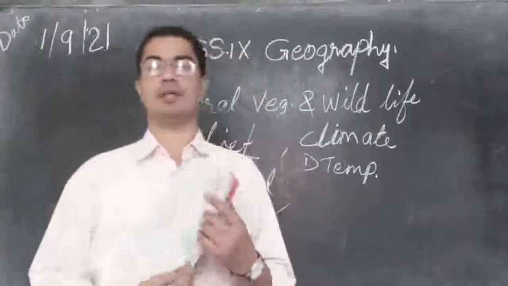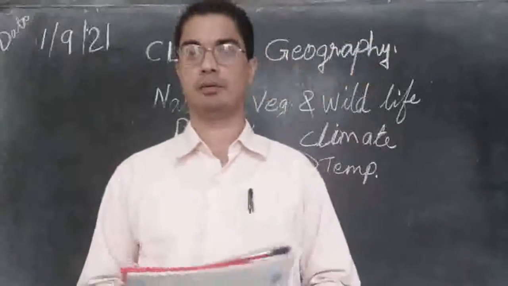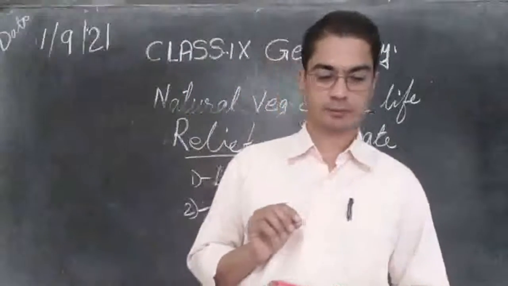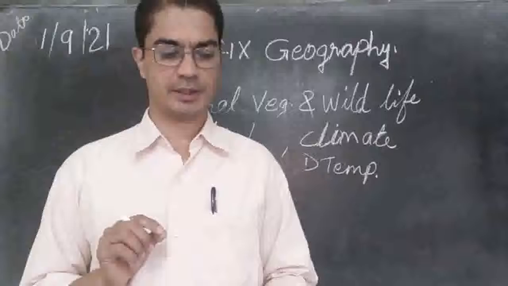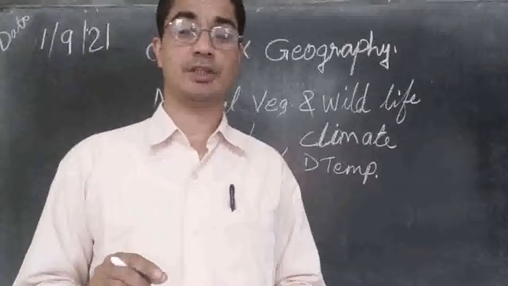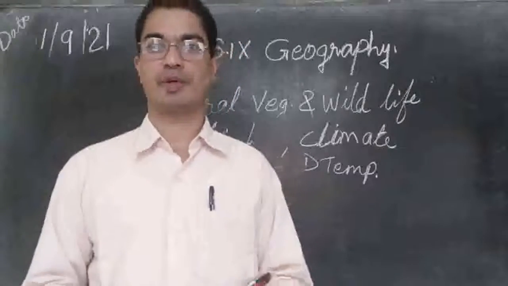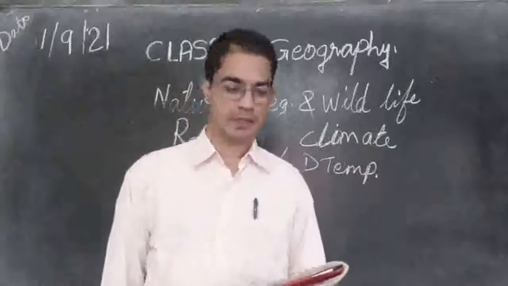Then we can also see there is a table provided here. You can see in your textbook very clearly that temperatures are mentioned there. So in the tropical region, subtropical region, temperate region and alpine region, what are the temperatures? We can see very clearly.